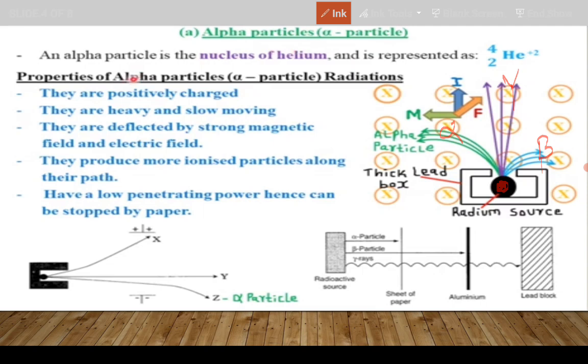The alpha particles are observed to be deflected towards the south pole of a magnet. Suppose this is the south pole and this is the north pole of the magnet. So the alpha will be deflected to the south pole of the magnet.